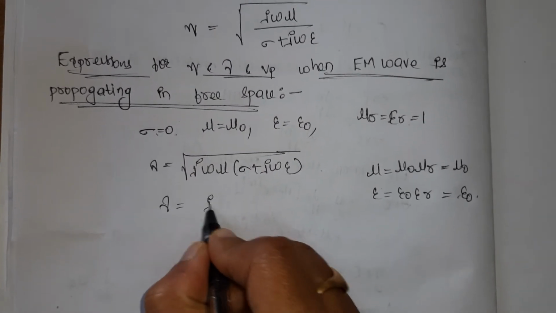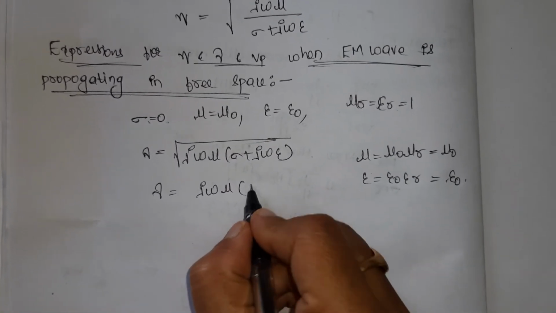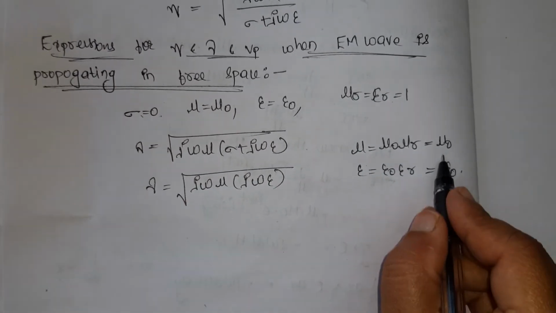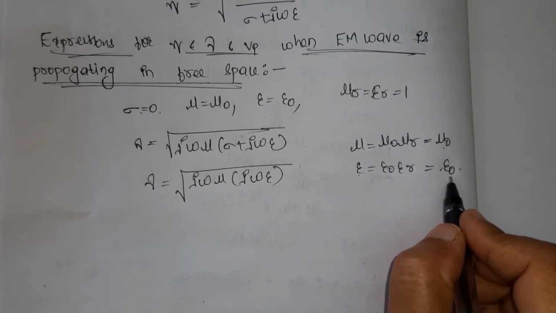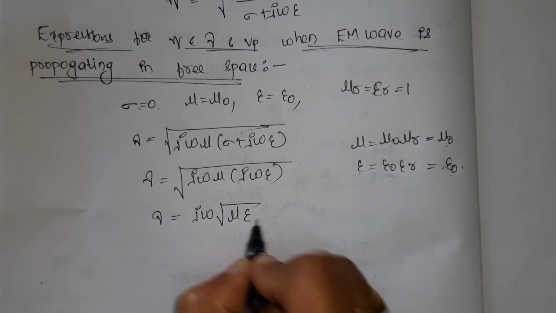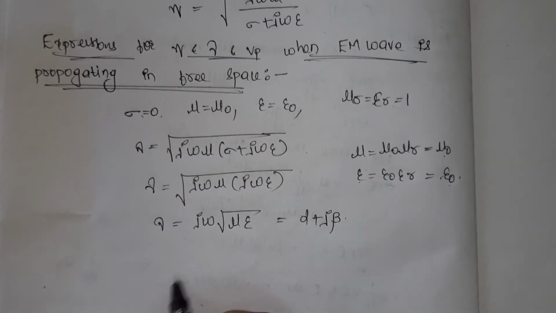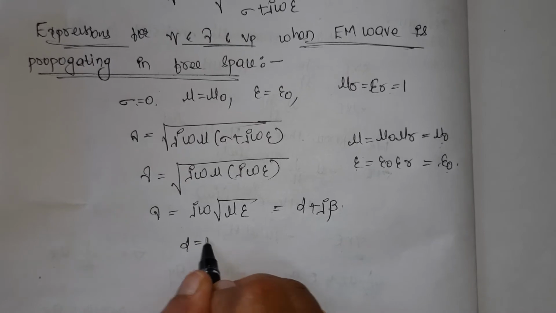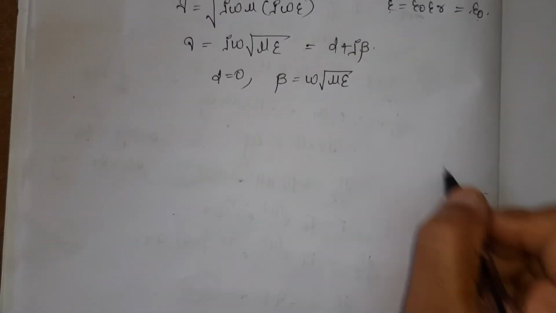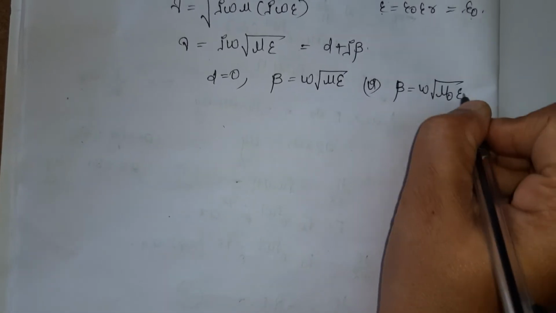So gamma is the square root of j omega mu into j omega epsilon, which is equal to alpha plus j beta. We have no real term, so alpha is 0 and beta is omega into the square root of mu epsilon, or omega into the square root of mu naught epsilon naught.